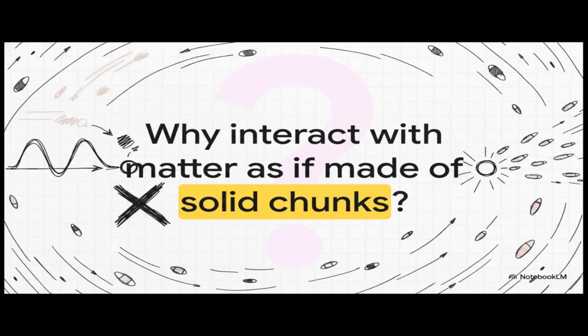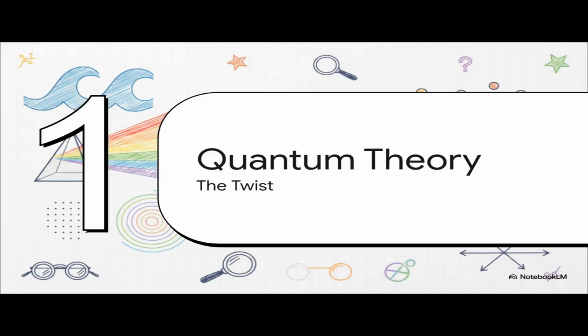If light was just a smooth, continuous wave, its energy should theoretically build up over time to eventually knock an electron loose. But actually, that is not what happens at all. The interaction is instantaneous and it depends entirely on the frequency of the light. It behaves exactly as if the matter is being bombarded by tiny, discrete objects. Which leads perfectly into part 5, Einstein's quantum theory, the twist.